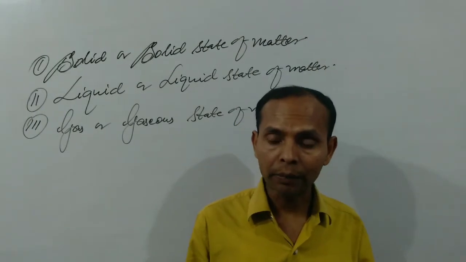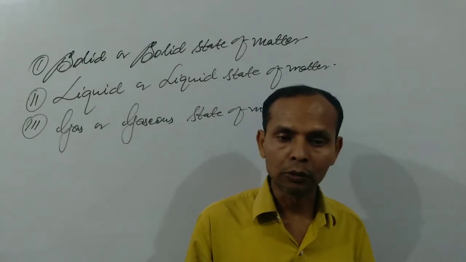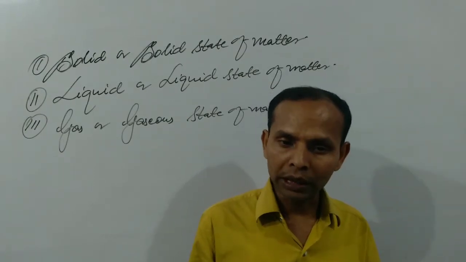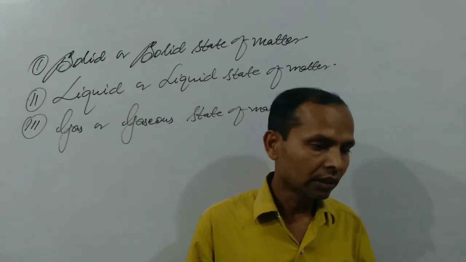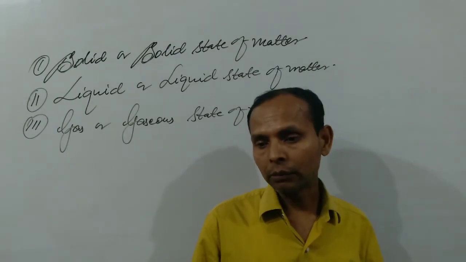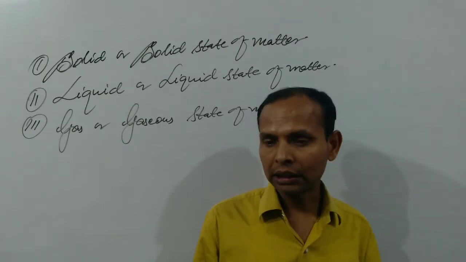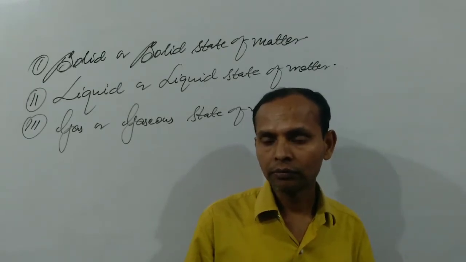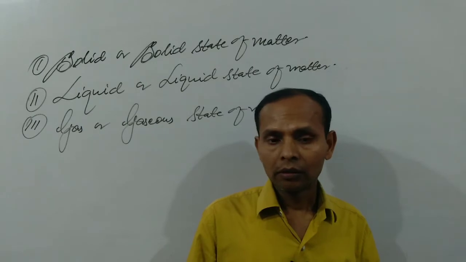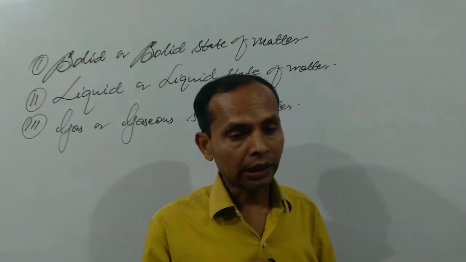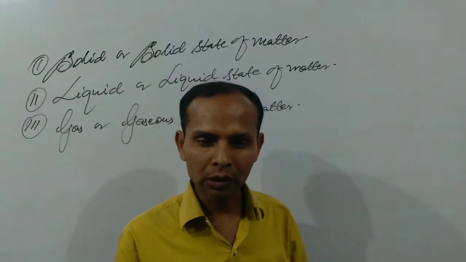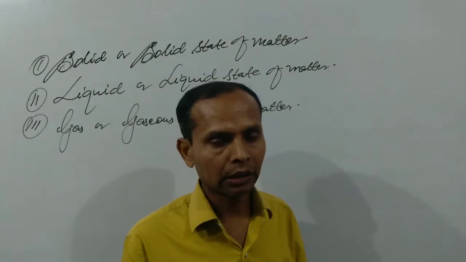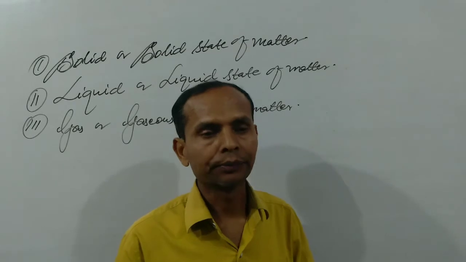Due to tightly packed particles, atoms and molecules, we cannot compress solids much. Another property: a solid cannot flow, because only gases and liquids can flow. That is why both gases and liquids are called fluids.